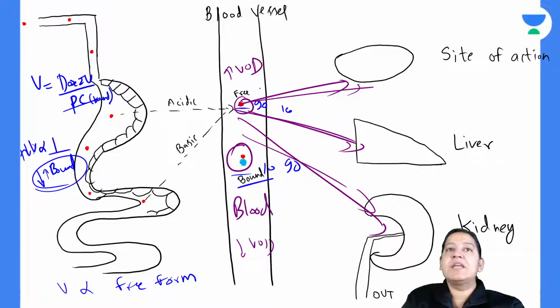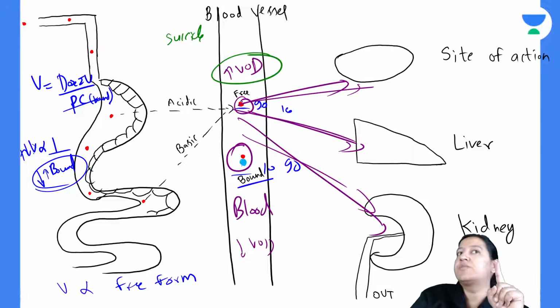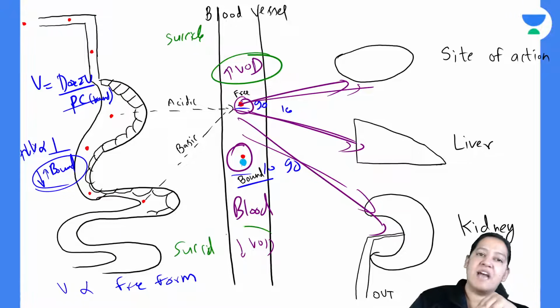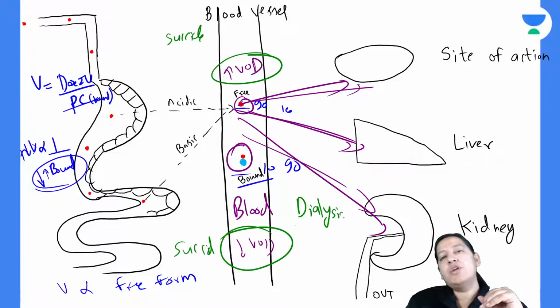Now there can be poisoning of any of the drugs. Just suppose a person tries to commit suicide by ingesting a drug which is having high volume of distribution. Another person tries to commit suicide by ingesting a drug which is having low volume of distribution. My question to you: dialysis will be functional for which of these? To save the person, you will do hemodialysis.